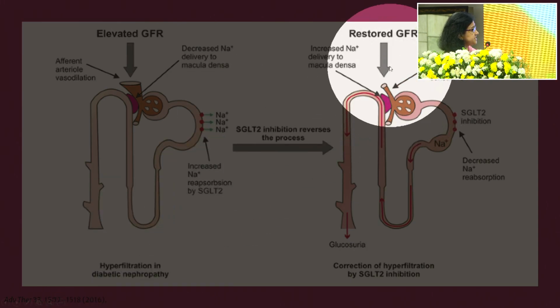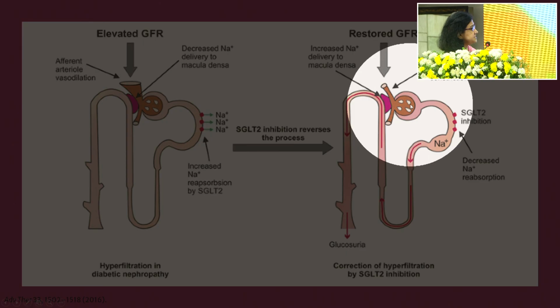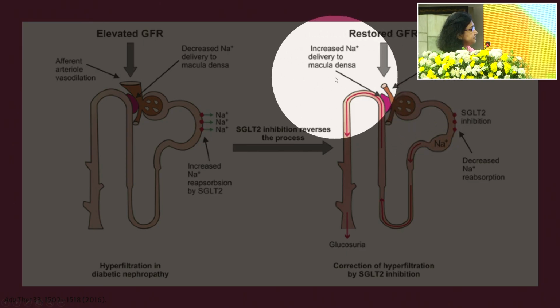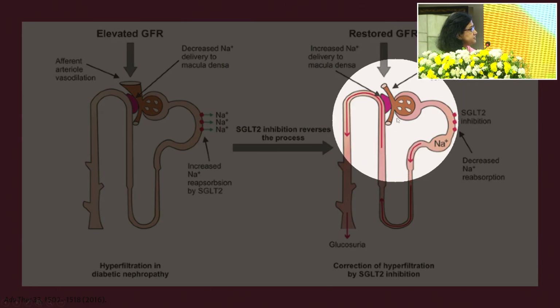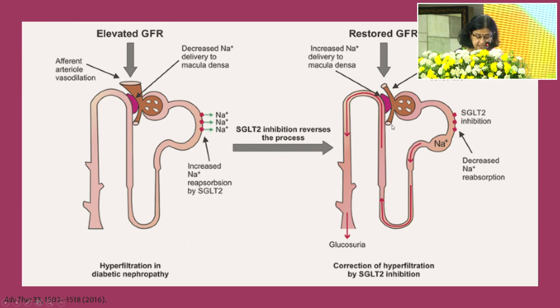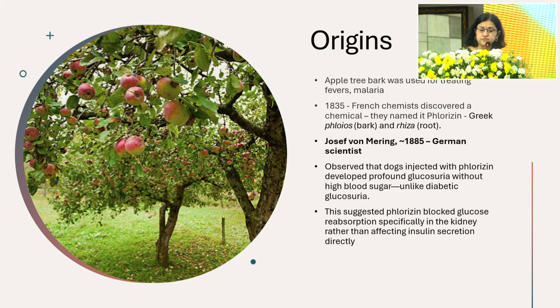When you add SGLT2 inhibitors, because you're preventing that reabsorption of glucose, this afferent arteriolar vasodilatation is reset and the constriction occurs. For the efferent arteriolar vasoconstriction is where the ACE inhibitors and ARBs come into play. So this is basically the way by which SGLT2 inhibitors work. I think we are familiar with the concept of how they work by now.